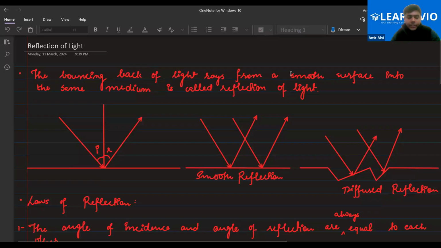Okay, so let's start with the light chapter. Our light chapter is divided into two major portions. First one is reflection of light, second one is refraction of light. We'll start from the reflection of light, along with its properties. First of all, the bouncing back of light rays from a smooth surface into the same medium is called reflection of light. Is that clear?